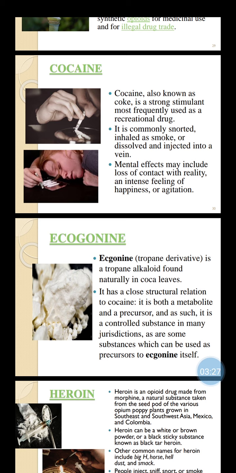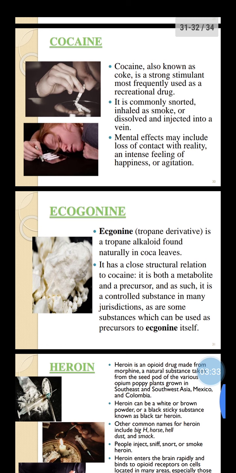Ecgonine is a tropane alkaloid found naturally in coca leaves, and it has a close structural relation to cocaine. It is both a metabolite and a precursor, and as such it is a controlled substance in many jurisdictions, as a substance which can be used as a precursor to cocaine itself.